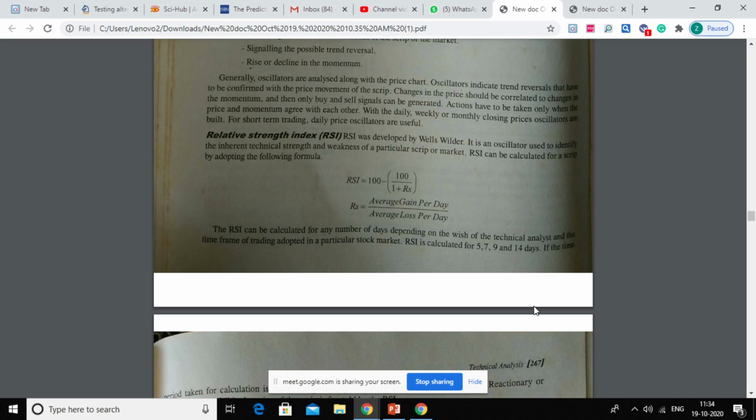So this component of the denominator you can find by dividing 5.78 by 0.67. So that is given in the formula: average gain per day divided by average loss per day. So first you need to average it out. Any doubt in calculation? No ma'am, done. Okay.